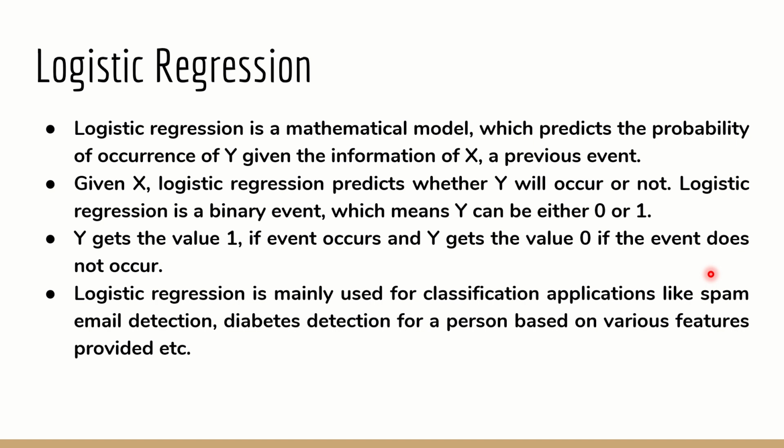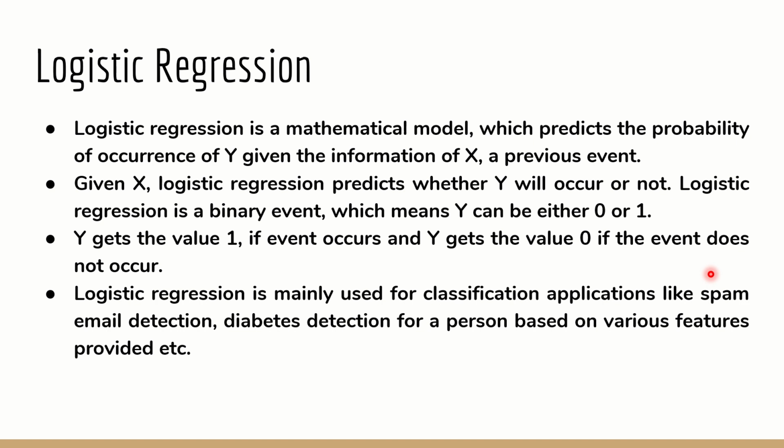Logistic regression is a mathematical model which will help in predicting the probability of occurrence of a certain event. For example, whether this will happen or this will not happen is what is going to be predicted. Now, given X, logistic regression will predict whether Y will occur or not. I give you X and I will tell you through my logistic regression whether Y will occur or not.